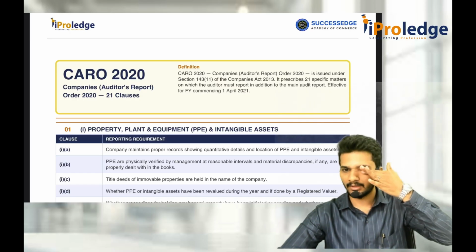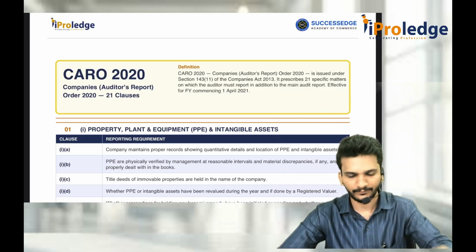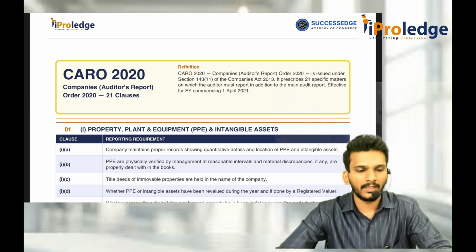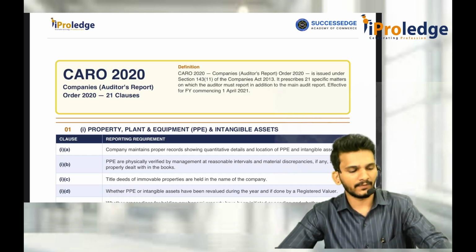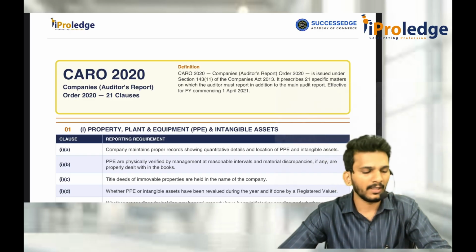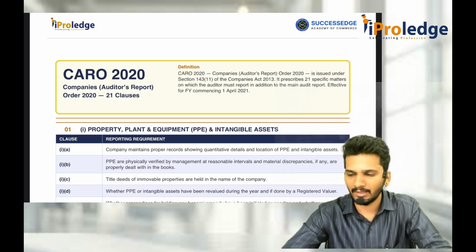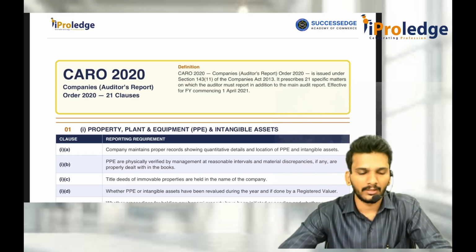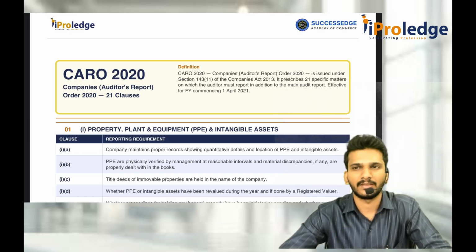Now we'll begin with CARO 2020. Along with these standards, we are discussing the auditing subject. There are some standards which every auditor has to follow, which are given by ICAI. Along with those, the auditor in some cases is also required to follow some Companies Act provisions, mainly Section 143 related provisions.